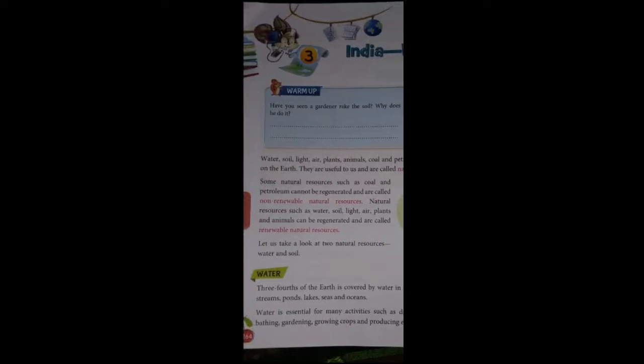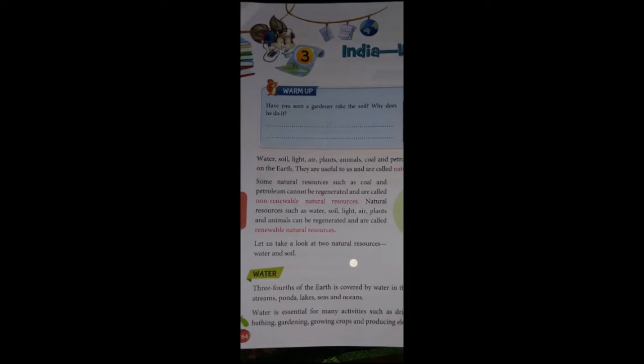Natural sources such as water, soil, light, air, plants and animals can be regenerated and are called renewable natural resources. Let us take a look at two natural resources, water and soil.